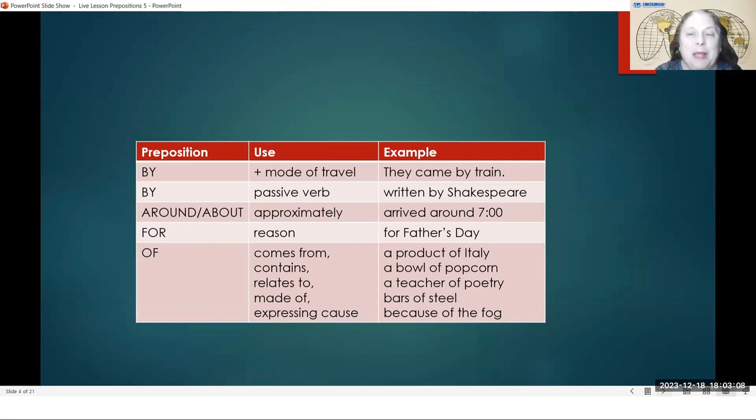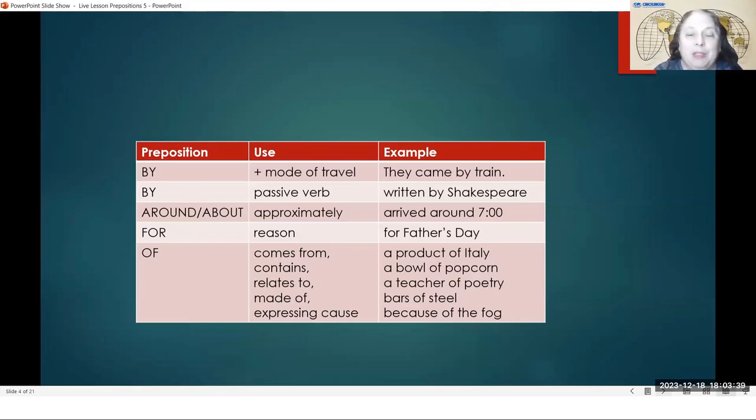And this is the part that I hope won't confuse you too much. There are 5 different uses for the word of, the preposition of, in this lesson. Of can mean something that comes from somewhere, like a product of Italy, coming from Italy. Something that contains something, a bowl of popcorn. The bowl contains popcorn. There is popcorn in the bowl.